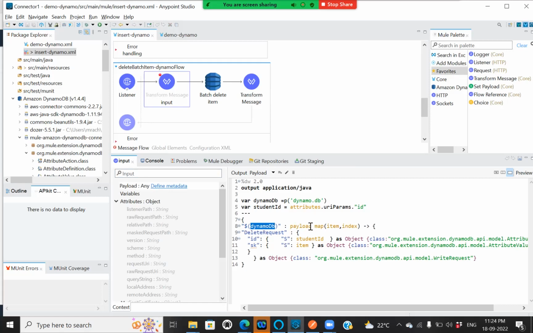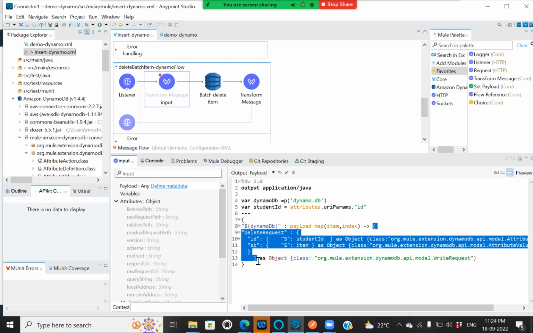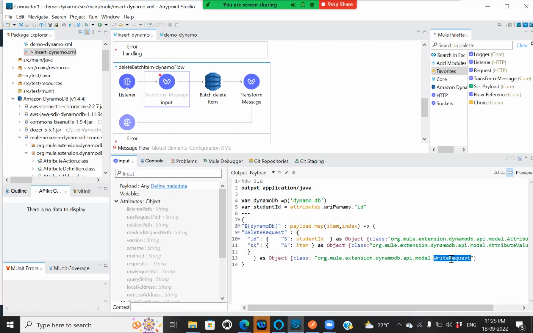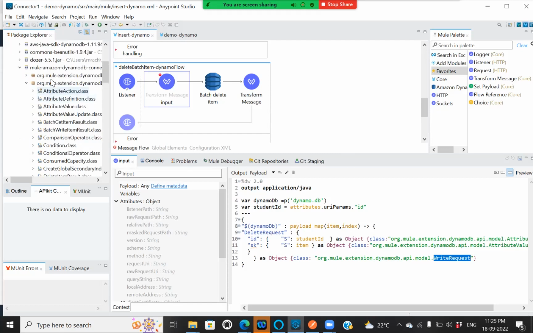Then I'm iterating over the payload which I passed through Postman, mentioning that it has a delete request, followed by the ID and SK, and I'm wrapping this whole delete request object as a class of org.mule.extension.dynamodb.api.model.WriteRequest. This we can see in our connector under org.mule.extension.dynamodb.api.model.